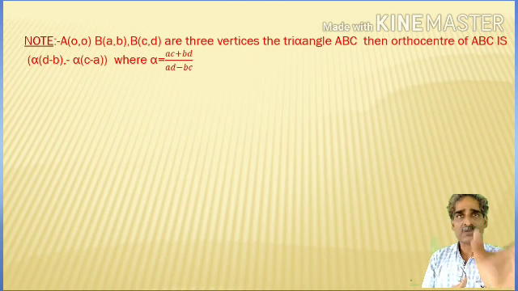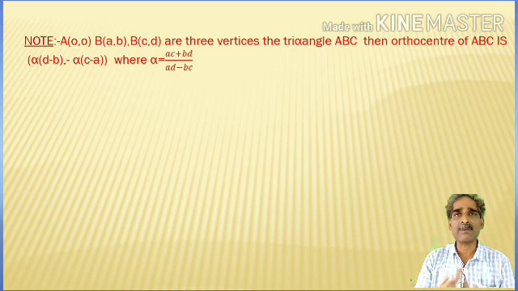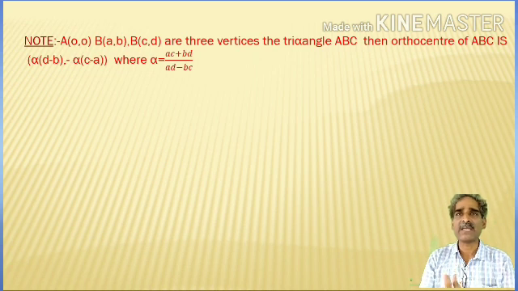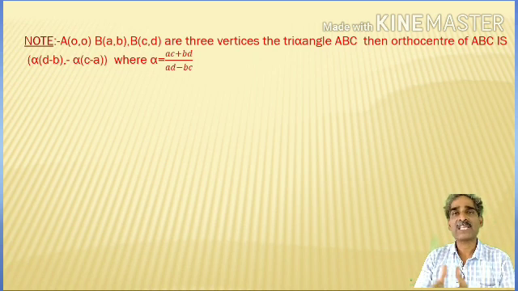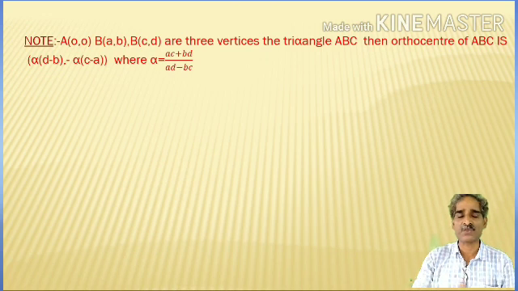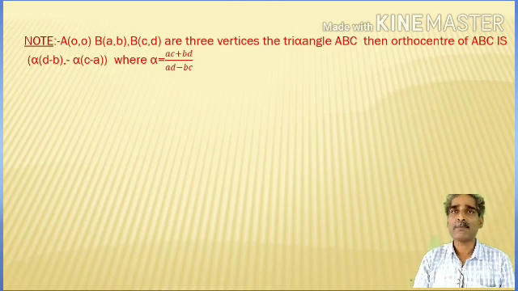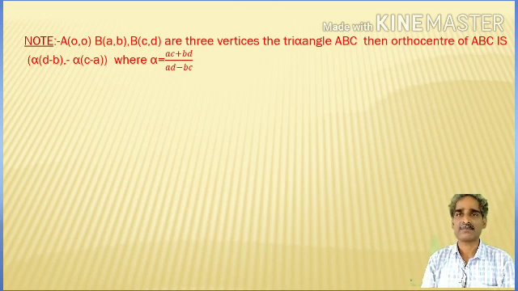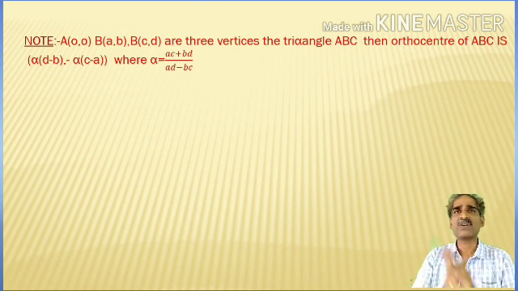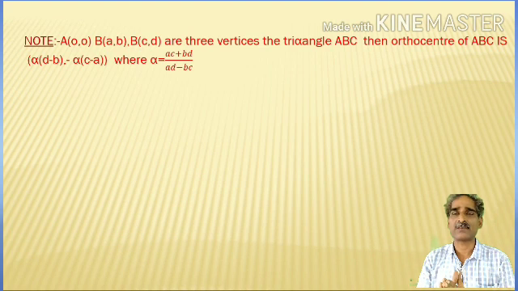In the case of these coordinates, the formula for the orthocenter is alpha into (d minus b), comma, minus alpha into (c minus a), where alpha is equal to (ac plus bd) by (ad minus bc). In the case of x1, y1, x2, y2, alpha is equal to (x1 y2 plus x2 y1) by (x1 y2 minus x2 y1). Here we are taking 0, 0, A, B, C, D. So this is the formula to find the orthocenter.